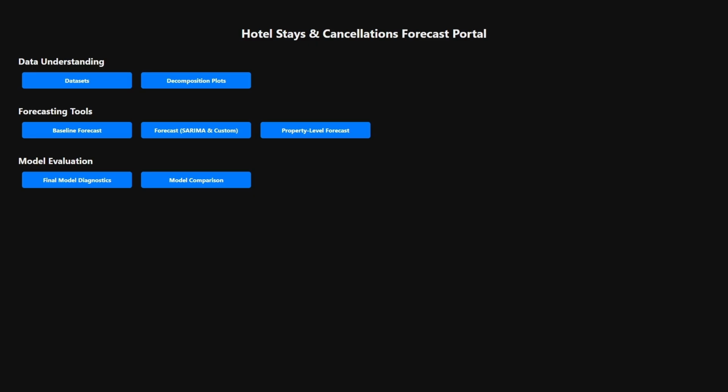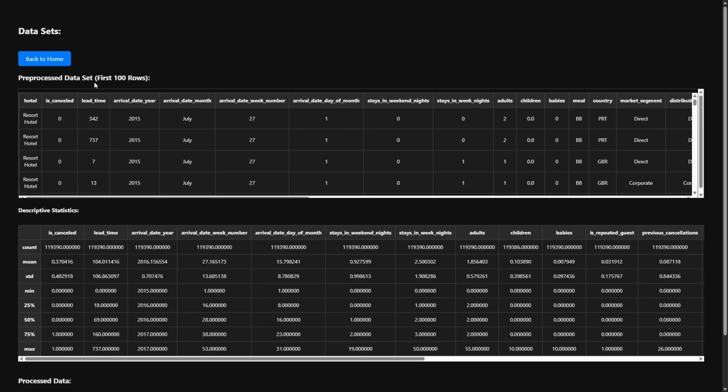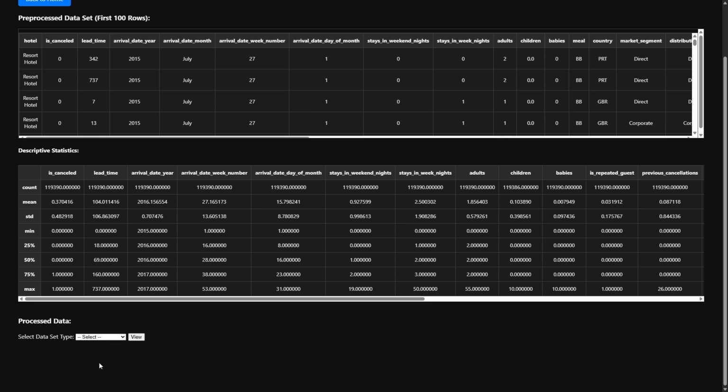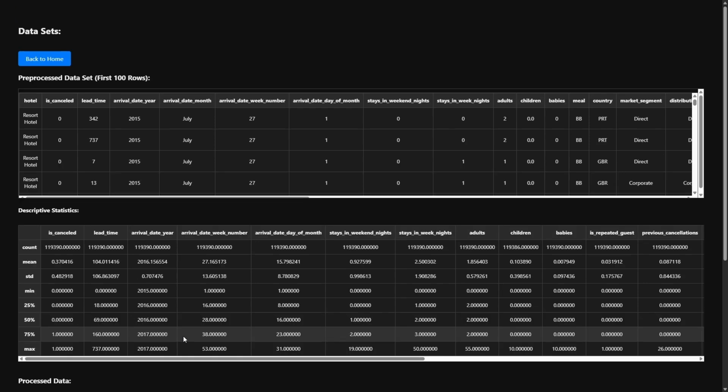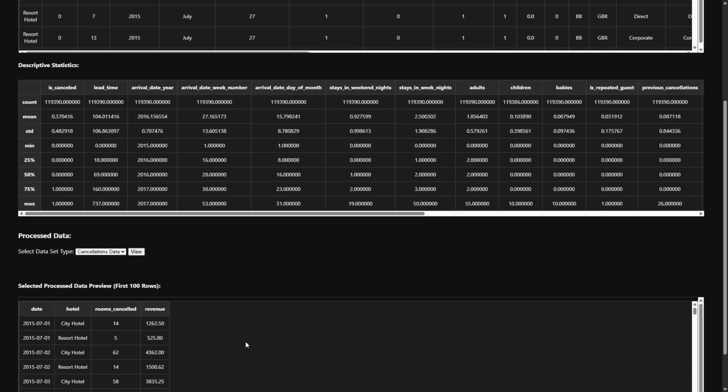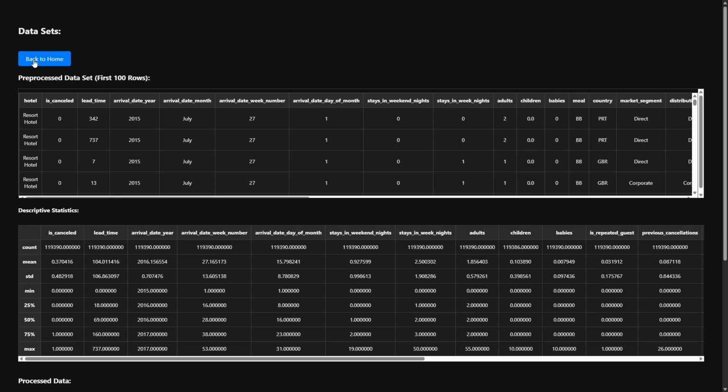Let's take a look at the web application. This is the homepage of the app, broken down into three main sections: data understanding, forecasting tools, and model evaluation. Datasets helps the user take a look at the first 100 rows of the raw data, the descriptive statistics of the full raw dataset, as well as the first 100 rows of each of the time series data after processing, which makes it ready for each of the models that we'll use later in the app.